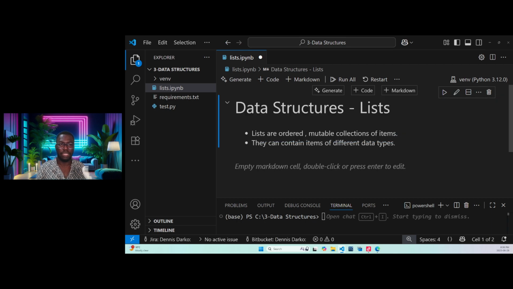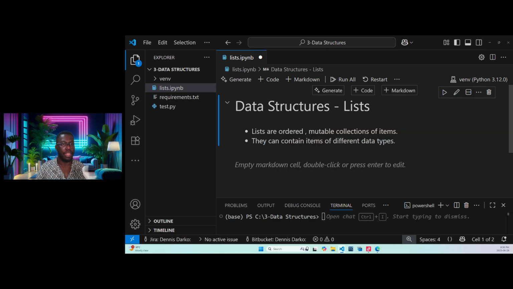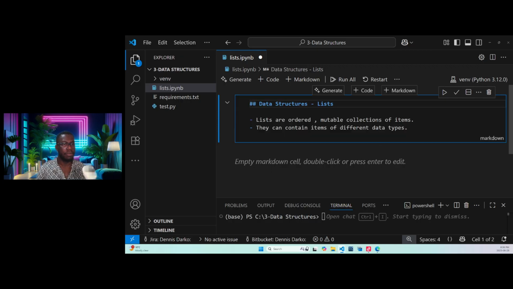You see how everything, Data Structures hyphen List, has been structured for me in the notebook. And remember, I showed you can reduce the font size by making it 2. You check again and it reduces a bit. Now let me take it back to 1 because I want you to see it well.